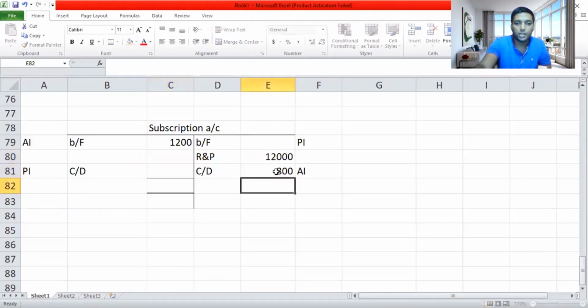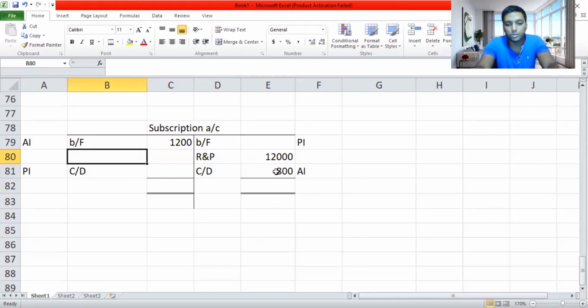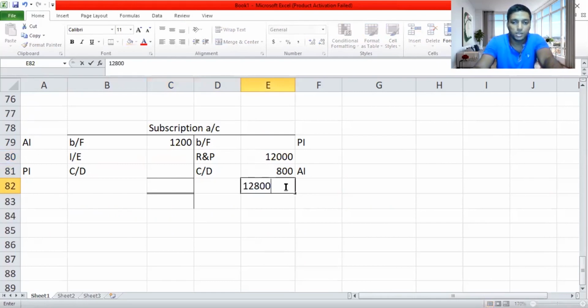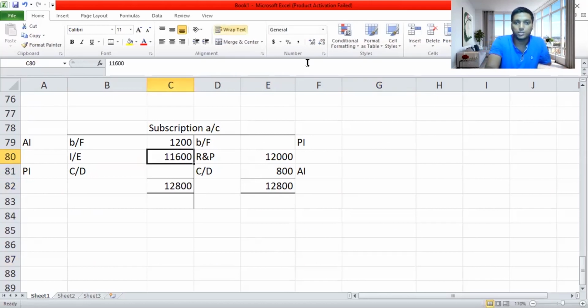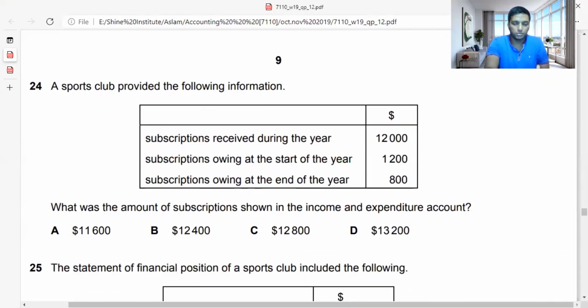So altogether, how much is going to go to income and expenditure is the question. So 12,800 is the balance you have here. I'll take these two balances here, and I'm going to deduct this 1,200, so I'll get 11,600. Because here it's debit, it means income statement is going to be credit, because income and expenditure is almost like an income statement. So the answer for this is A, guys. I have done adjustment here. A is the answer. Then we move on to the next part.